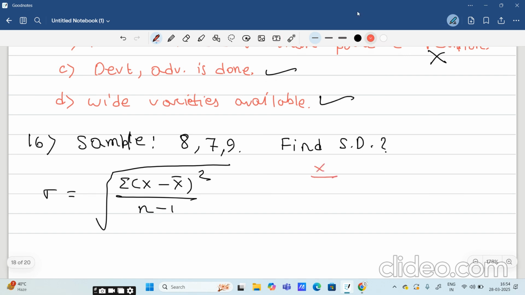So x is 8, 7, 9. What will be x bar? X bar will be 8. What will be x minus x bar? It will be minus 1.